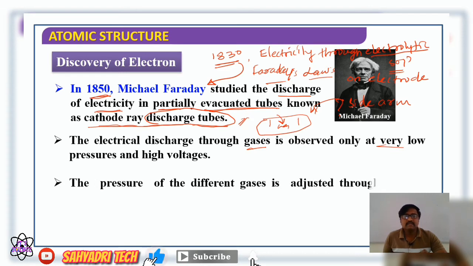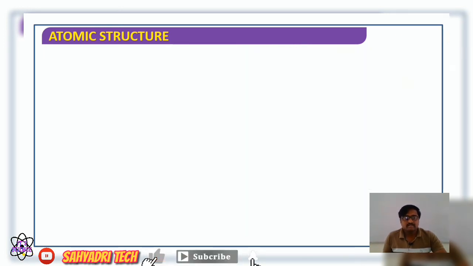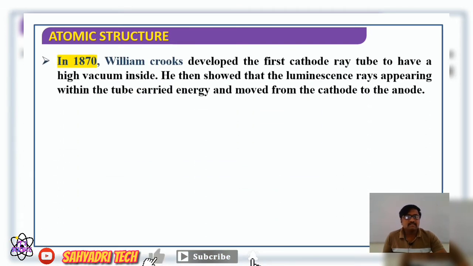The pressure of the different gases is adjusted with the help of a vacuum pump, by their evacuation. The vacuum pump is connected to the side arm of a discharge tube, and with it they operated the pressure. So they noticed conduction of electricity. Yes, so in 1870, William Crookes developed the first cathode ray tube with a high vacuum inside.